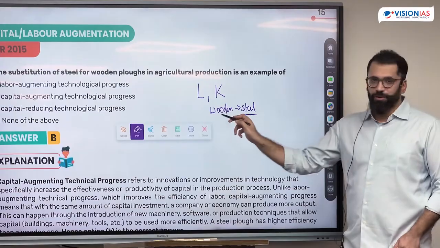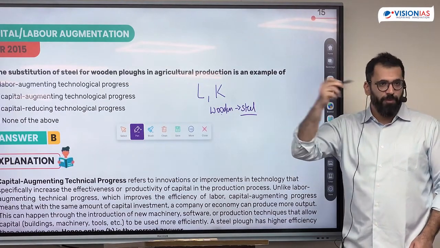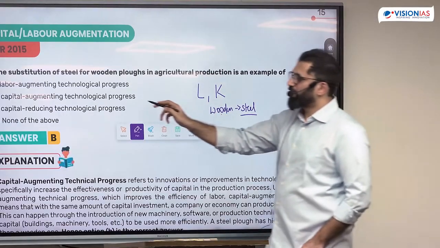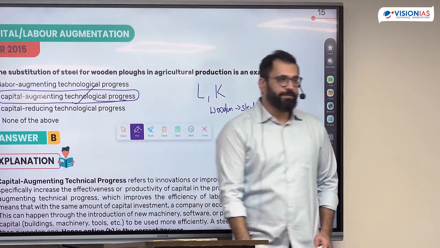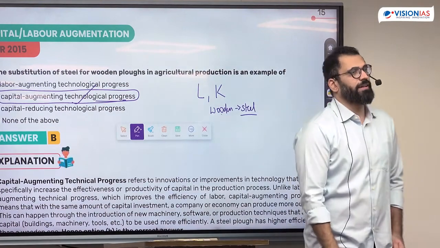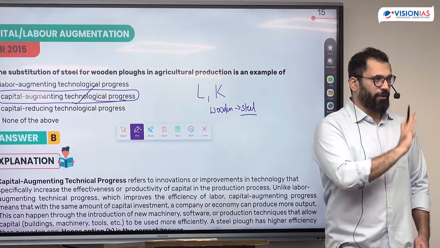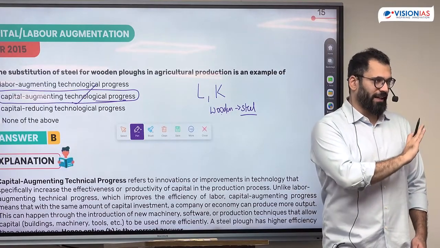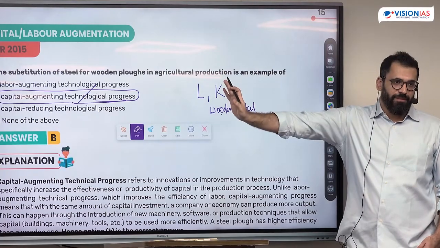So when I invest from wooden to steel, am I investing more money? And will that money give me more productivity? This is nothing but technological progress. Though there are theories which explain both capital augmenting and labor augmenting, we don't have to go beyond, we don't have to understand that. We just have a basic question. You don't need any technical knowledge here.